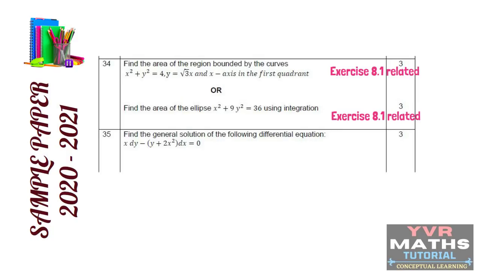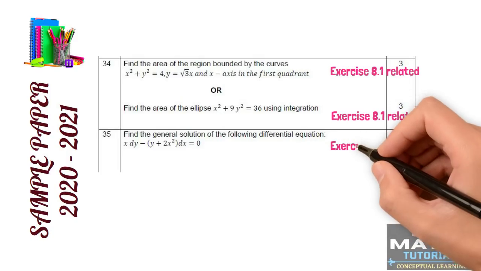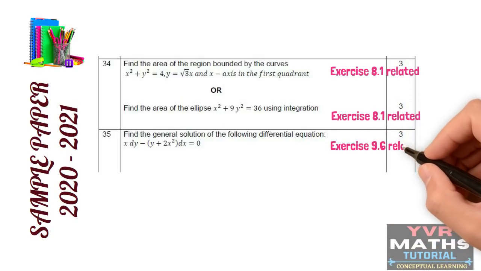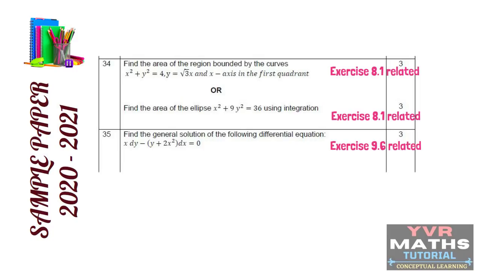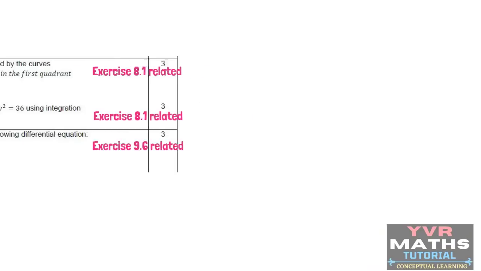Okay, see question number 35. Question number 35 they taken from the chapter differential equation, from the concept linear differential equation first form, which is related to exercise 9.6. So in section 4, we have 7 questions. Each question carries 3 marks. We have 2 internal choice questions in this section as per given instructions. Okay students, so in the next slide, we will discuss about section 5.